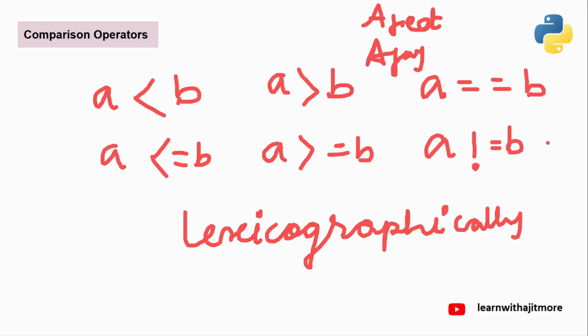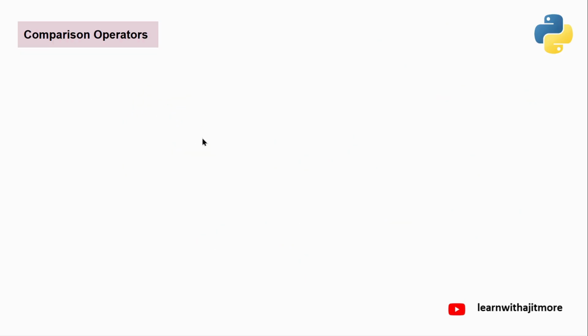Okay? And here any combinations allowed. Any combinations for equal to and not equal to. But for this four, if string, both should be string. For this four, complex not allowed. And int, float, and boolean, any combination you can do. Okay, I hope you will remember that.